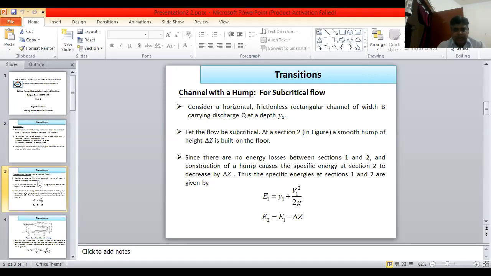Since there are no energy losses between section 1 and section 2, the construction of a hump causes the specific energy at section 2 to decrease by delta Z. Thus, the specific energies at sections 1 and 2 are given by E1 is equal to Y1 plus V square upon 2G and E2 is equal to E1 minus delta Z.